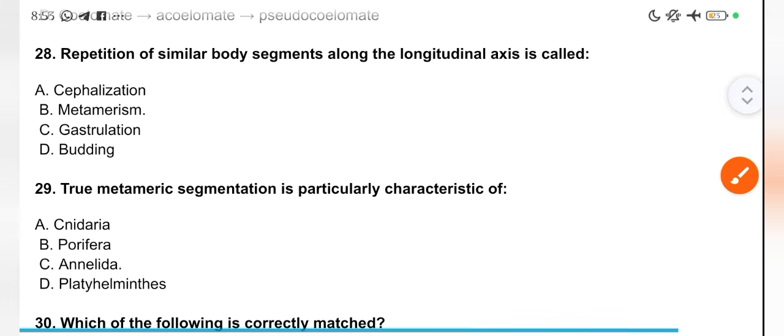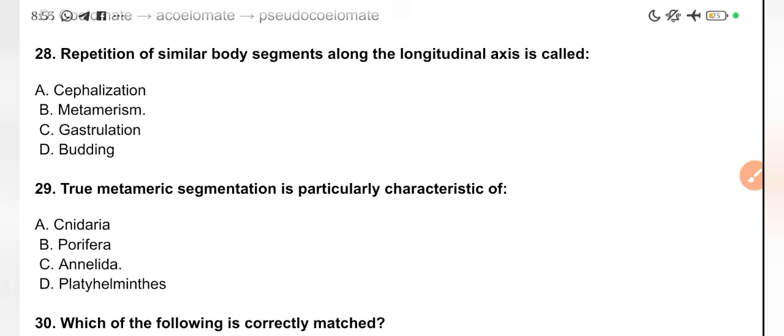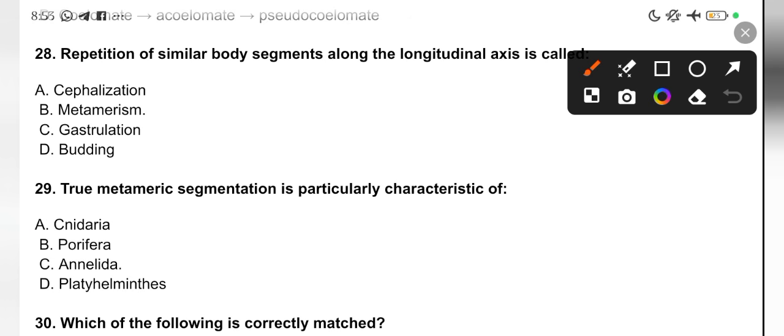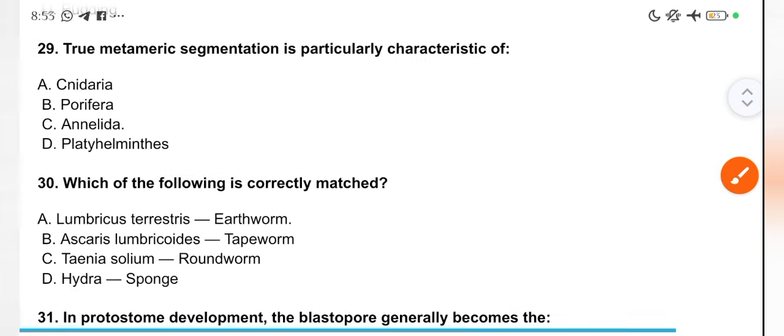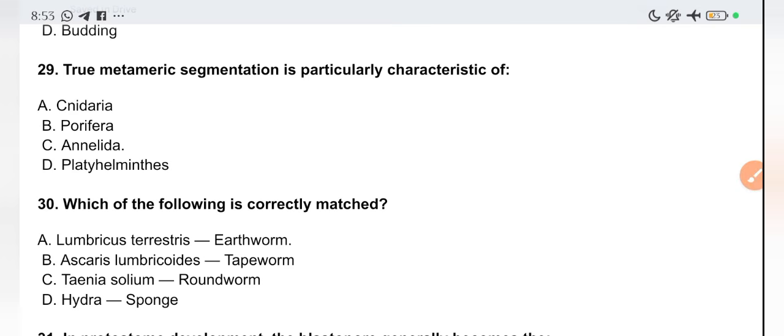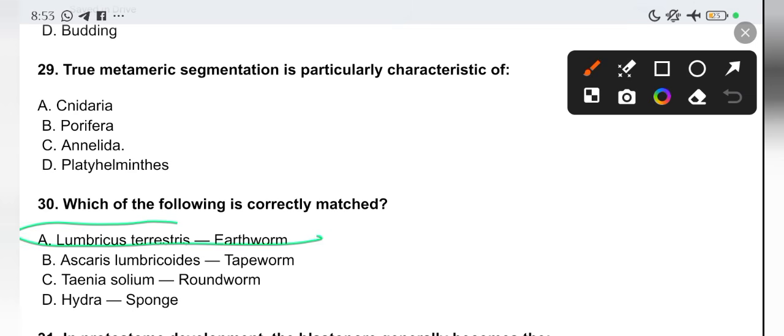29. True metameric segmentation is particularly characteristic of the annelida. 30. Which of the following is correctly matched? This is, of course, the scientific name. You have Lumbricus terrestris, which is the earthworm.